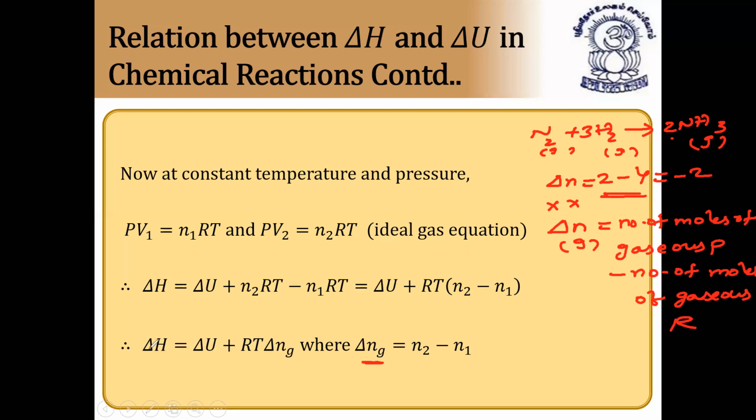So by this you can say delta H is equal to delta U plus delta N RT. This equation is very, very important. From this, you will definitely get questions in all entrance exams. So how to calculate the change in enthalpy of the system? Change in enthalpy of the system is equal to change in internal energy plus delta N RT, where R is the gas constant and T is the absolute temperature. I hope it is clear. Very, very important formula. Let us see the application of this formula now.